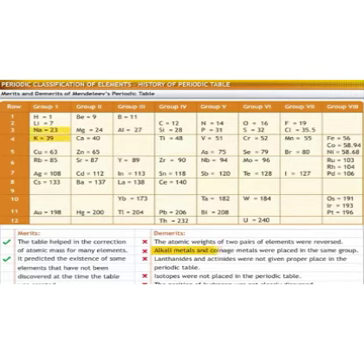Alkali metals such as sodium and potassium, and coinage metals such as silver and gold, were placed in the same group. Lanthanides and actinides were not given proper place. Isotopes were not placed in the periodic table. The table did not clearly indicate the position of hydrogen.